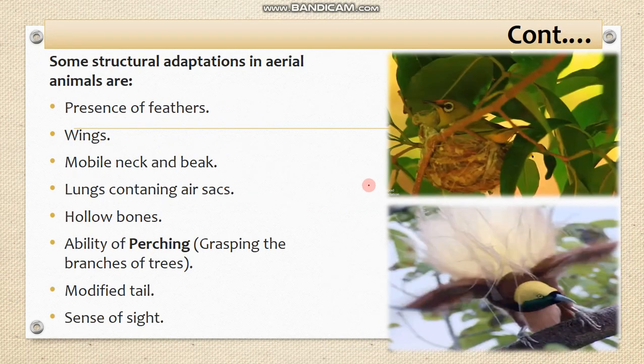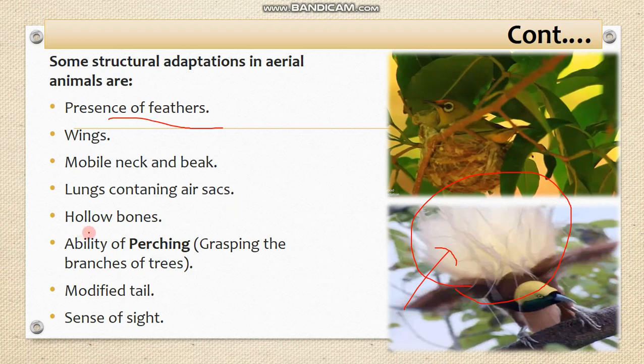Some structural adaptations in such animals are the presence of feathers. As you can see, these animals contain a beautiful form of feather. These animals have lungs containing air sacs. As we know, the lungs of these animals are full of air sacs. Air sacs have the ability to fill the air inside the lungs and help them to balance their body inside the air.